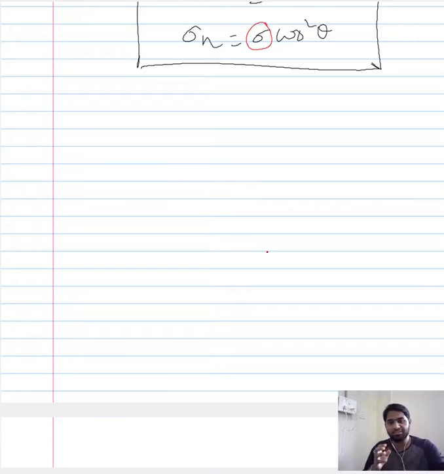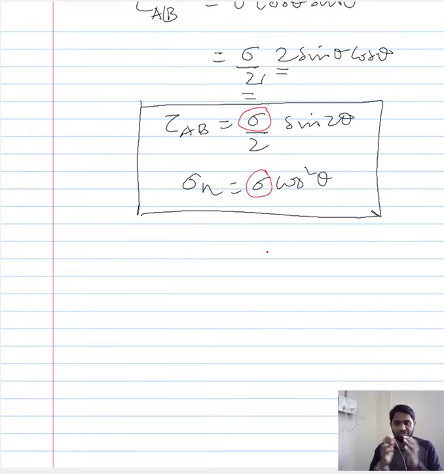So far what we have considered is a plate experiencing uniaxial tensile loading. In that plate we have considered the region of interest, and in that region of interest we have considered the normal direction and the direction along that region of interest, and we have calculated the components of stress that is acting normal to the region of interest and along the region of interest. All this was done for a plate experiencing uniaxial tensile loading. Now let us try to build on this understanding to calculate the similar stresses that are acting normal to the region of interest and along the region of interest under biaxial tensile loading.